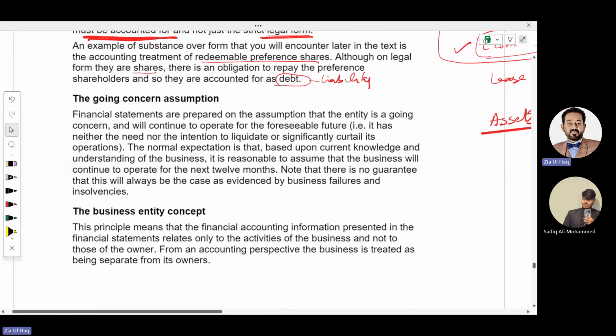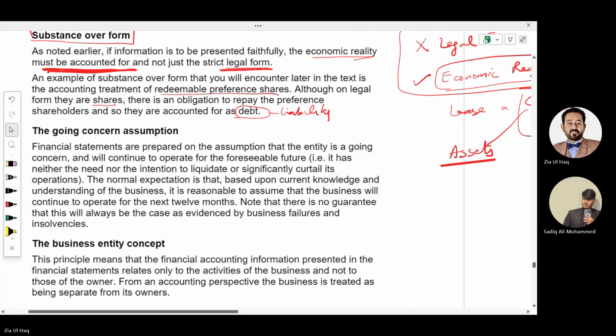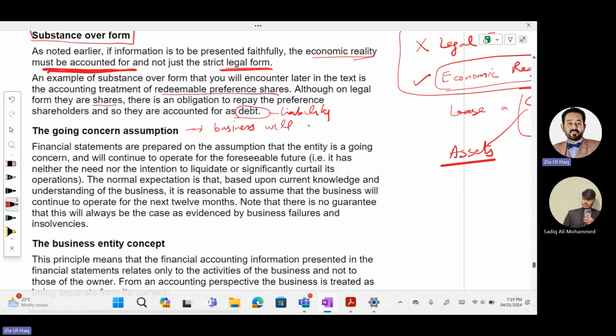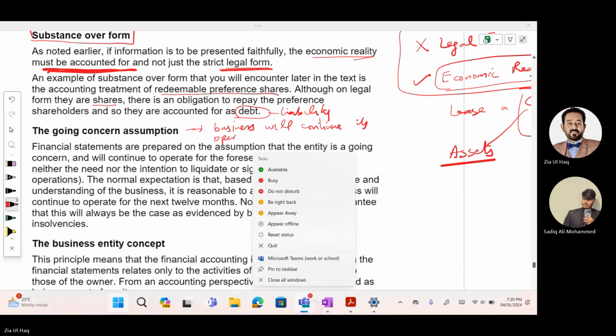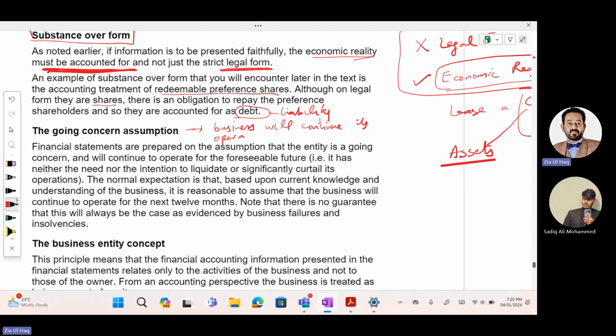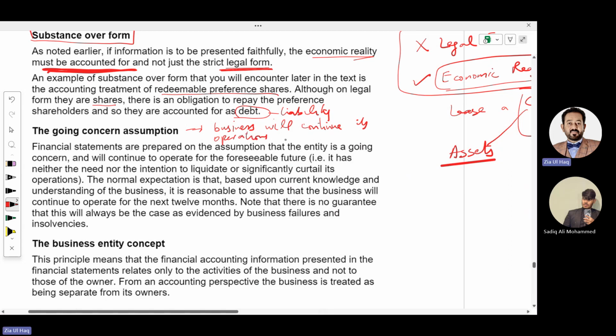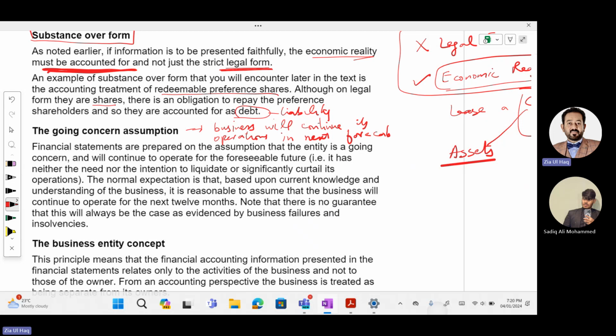There is another concept called going concern. What does that mean? Going concern mean the business will continue its operations in the next foreseeable future.